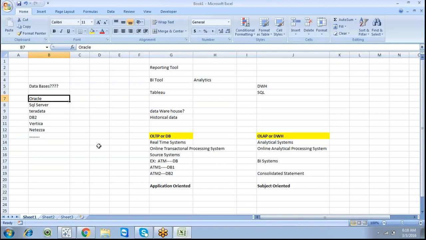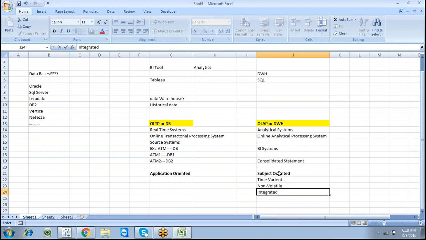If we want to use a particular database as a data warehouse, it has to satisfy these conditions: it has to be subject oriented, time variant, non-volatile, and integrated.